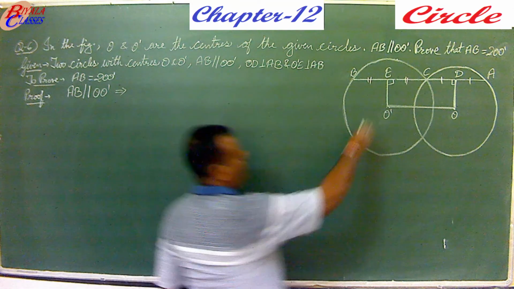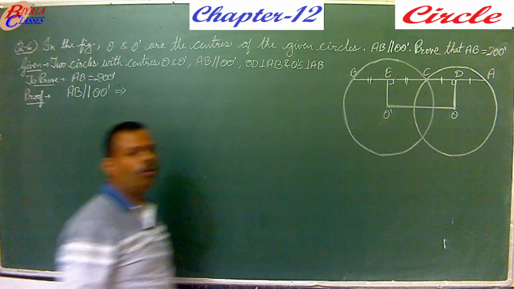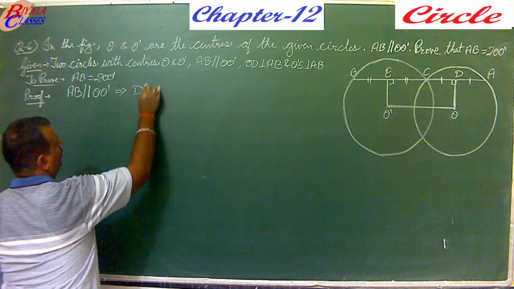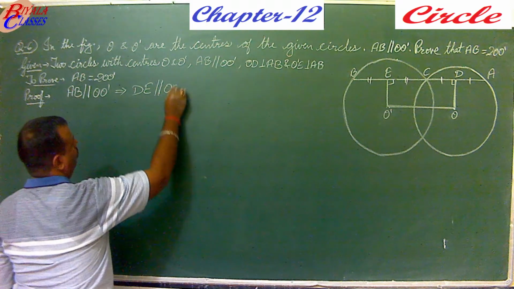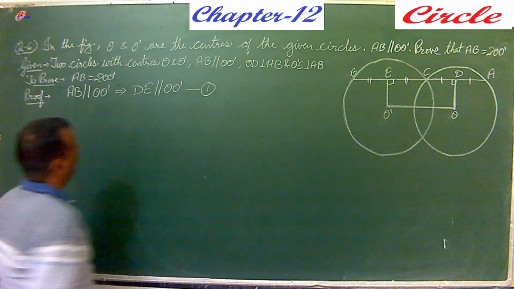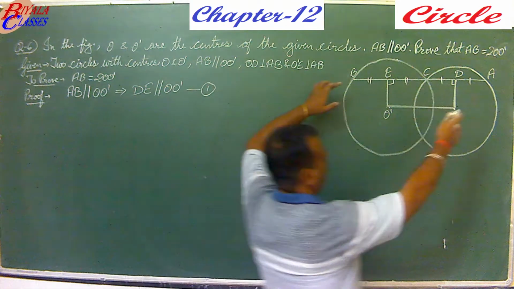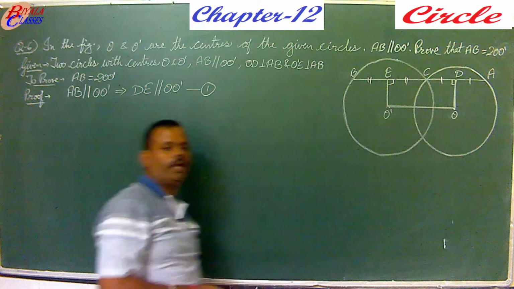This means that ED is parallel to OO dash. So DE is parallel to OO dash. It's clear, I think. If one line segment is parallel to another, then part of it will also be parallel.